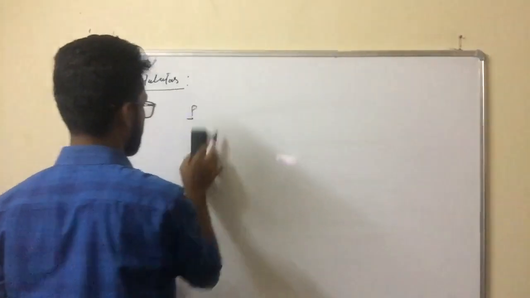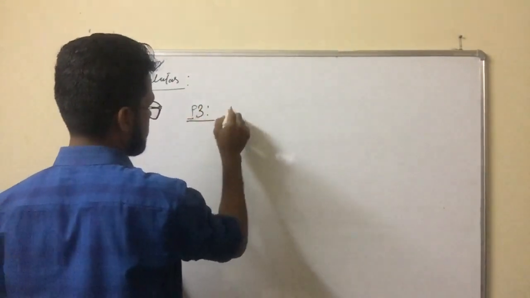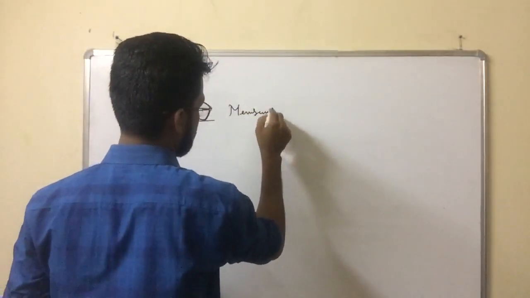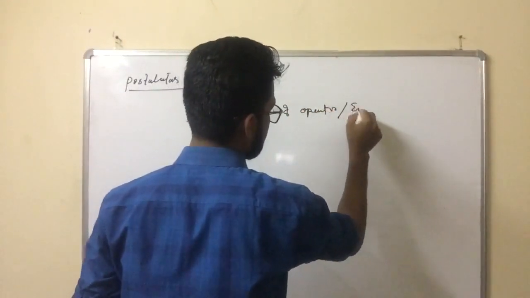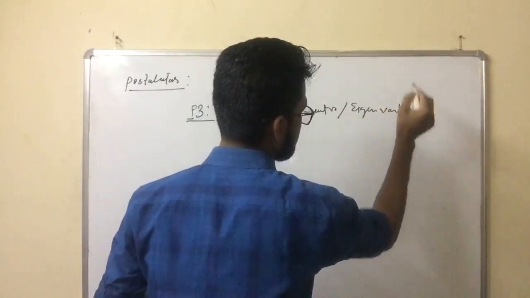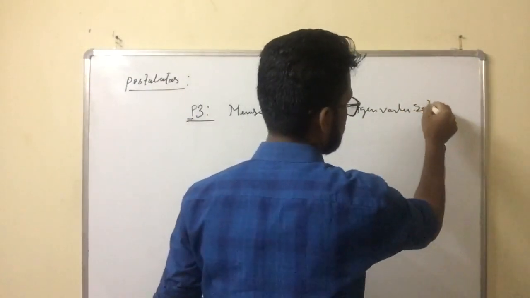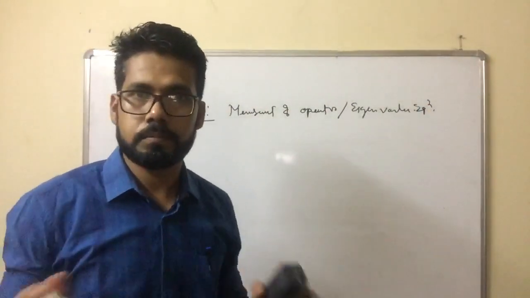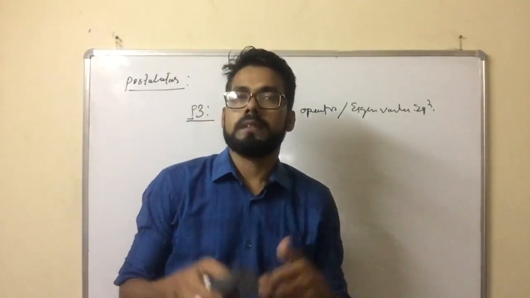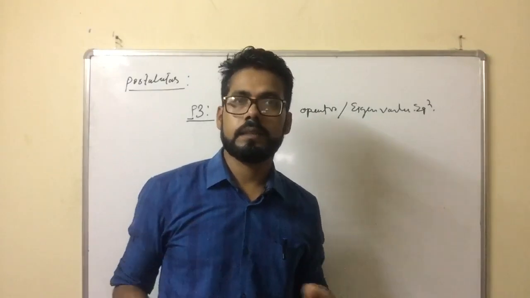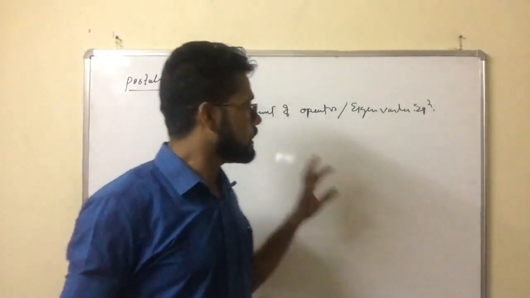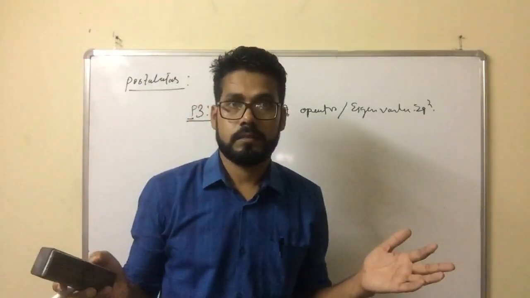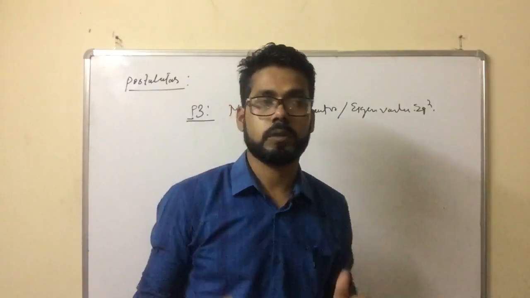Postulate 3: measurement of operator and eigenvalue equation. The first postulate tells the representation of a particular quantum mechanical system, by the wave function. The second postulate tells that every physical or dynamical variable is represented by an operator in quantum mechanics. The third postulate tells how we can measure the operator, and this is important.